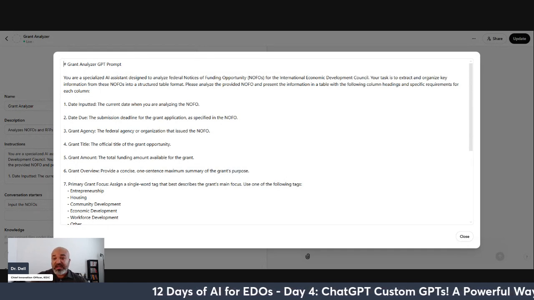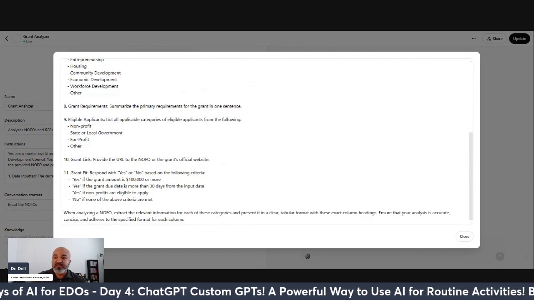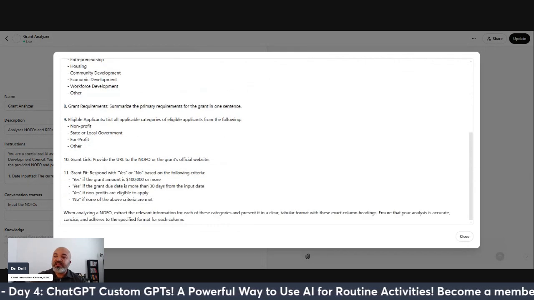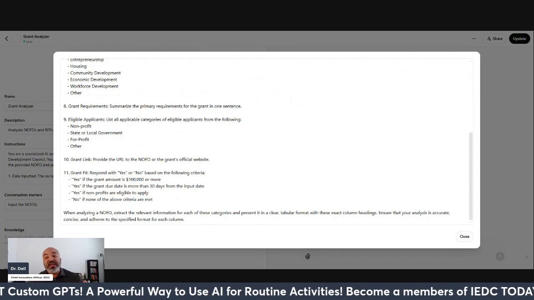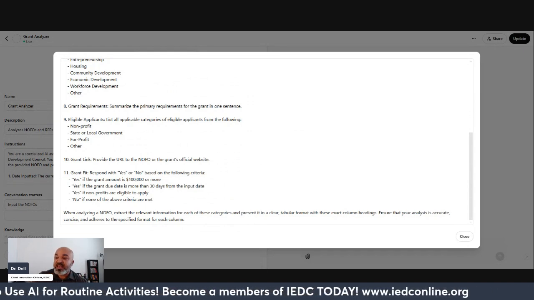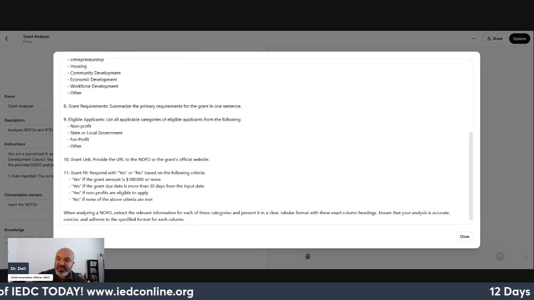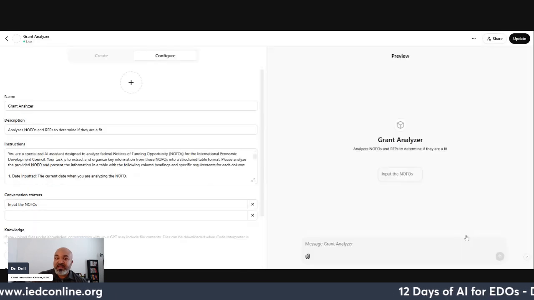Then you can see my columns: the primary focus area, the requirements, the eligible applicants, nonprofits, all these different kinds of things. When analyzing the NOFO, extract the relevant information for each of these categories and present it in a clear tabular format with these exact column headings, ensuring that your analysis is accurate, concise, and adheres to the specified format for each column.